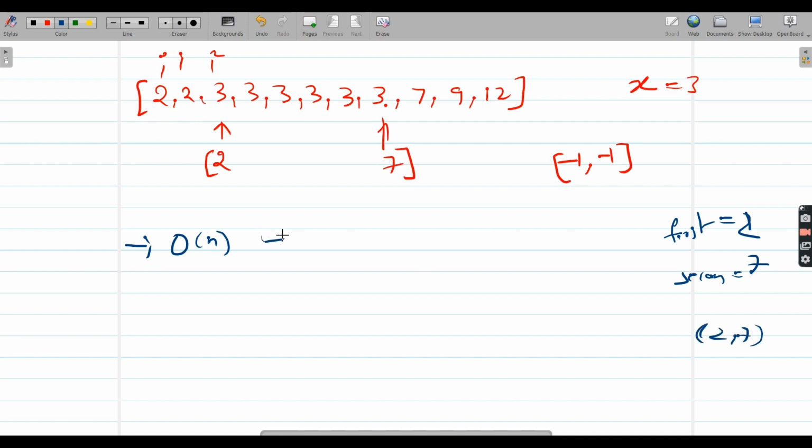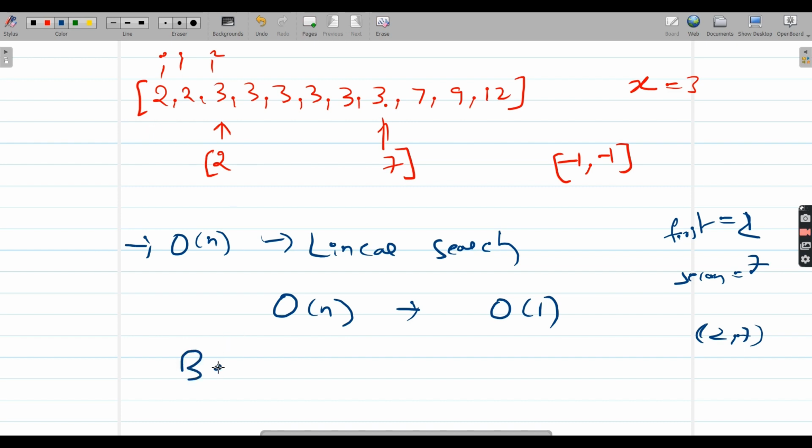So here it's a linear search you are doing, where the time complexity is O(n) and space complexity is O(1), because we are not taking any additional data structure, just some constant variables. This looks good, but we can take advantage of binary search in this problem.